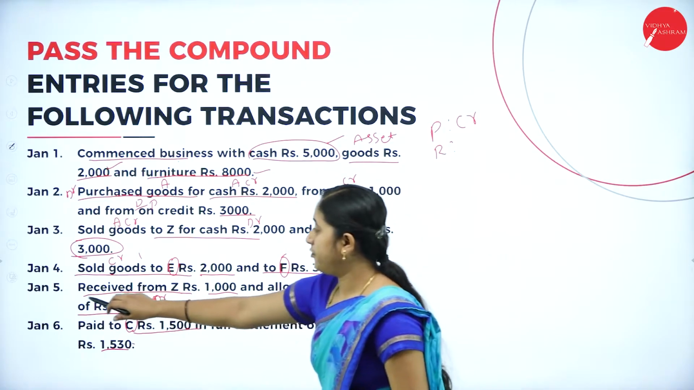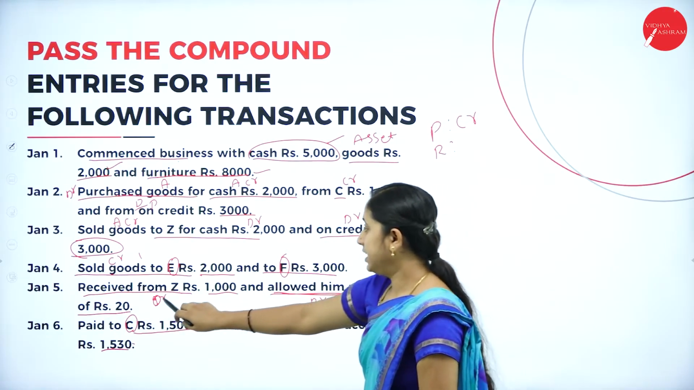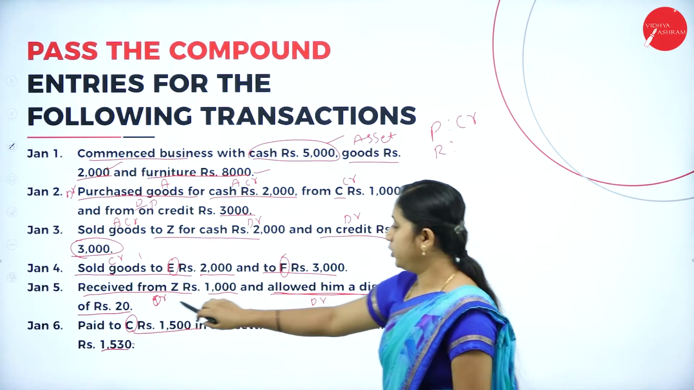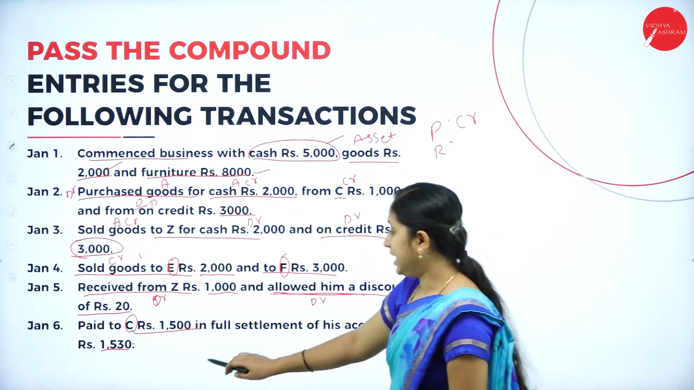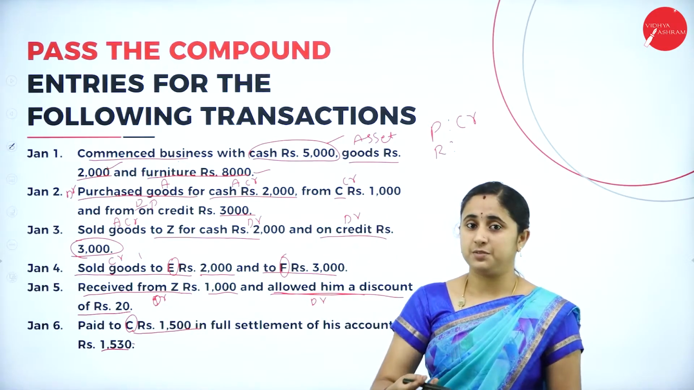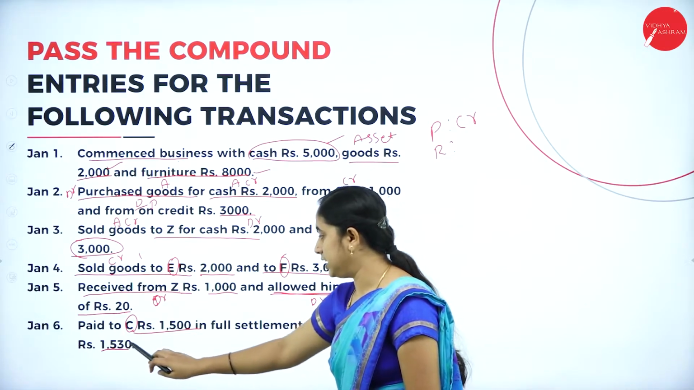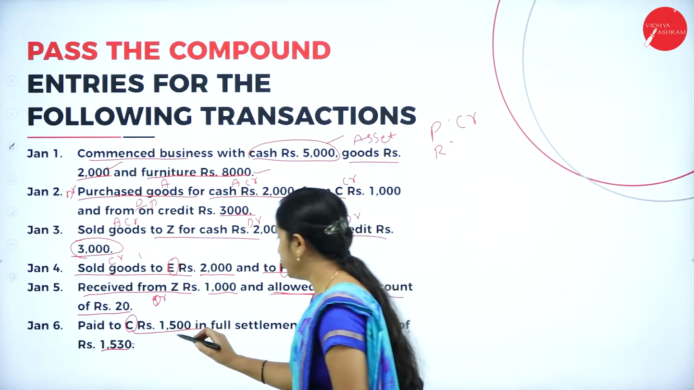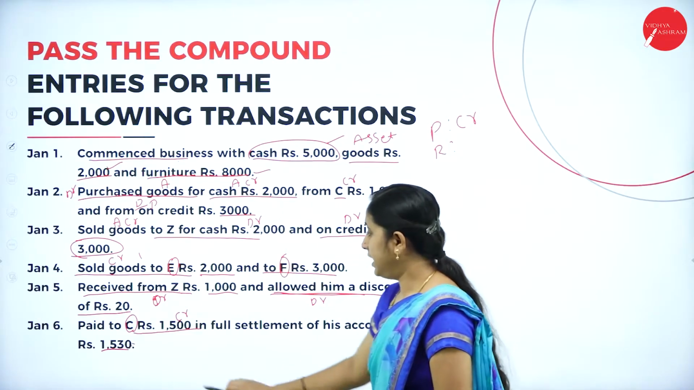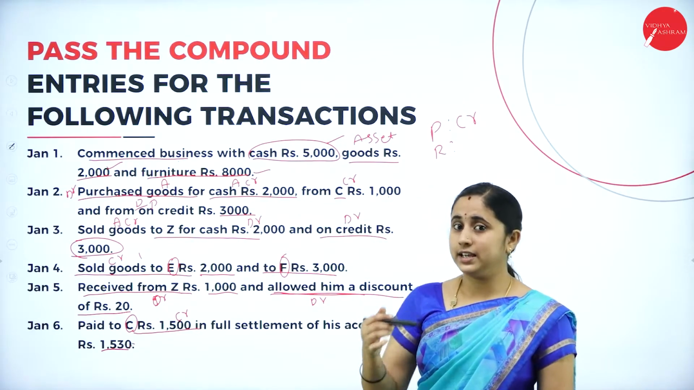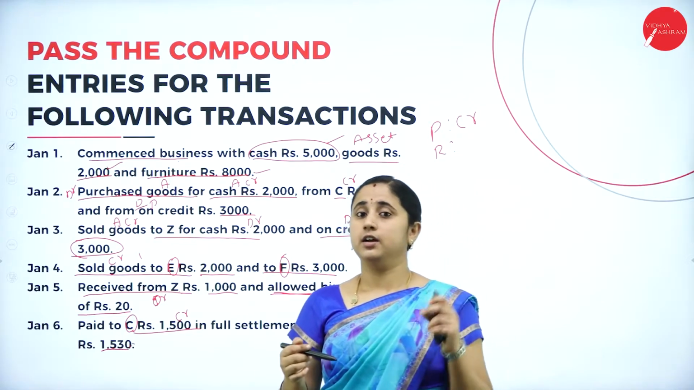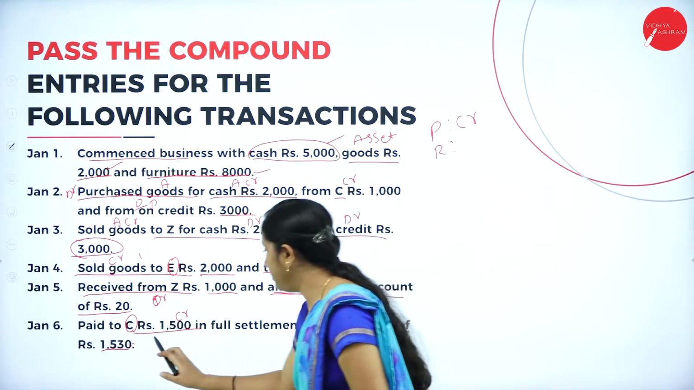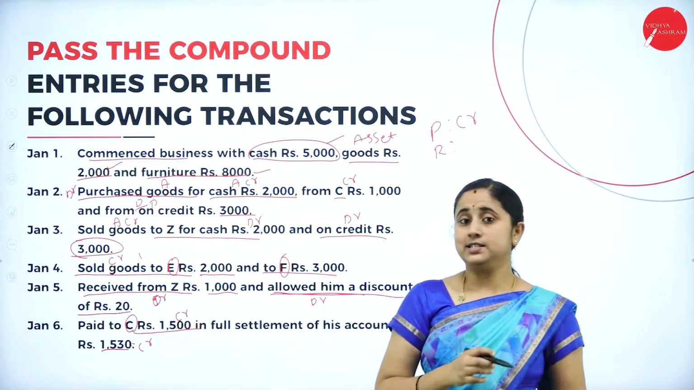So, in the same way, here Z is paying to you. You received from Z 1000 and allowed him a discount of rupees 20. Here C is giving a discount. That means you are receiving discount of rupees 30. You are paying cash of rupees 1500. Here cash is going out. You need to credit the cash, and discount you are receiving, it is an income. So nominal account say debit all the expenses and losses, credit all the incomes and gains. It is an income. So you need to credit, and C is a person.